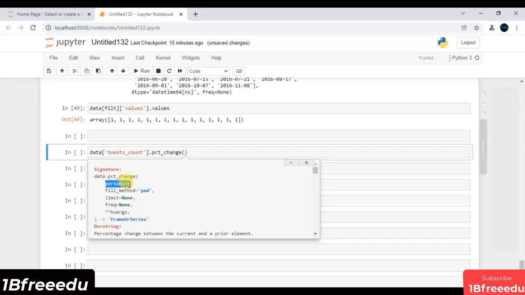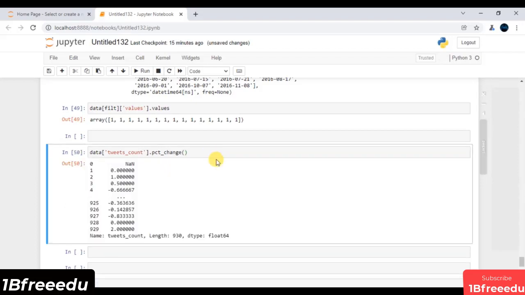Again, you can manipulate it as well. So what I will do is, if I execute this line of code, these are all the values that you are getting. To convert this into a percentage, you just have to multiply it by 100. So I will multiply it by 100, and if I execute, these are all the values that I am getting.